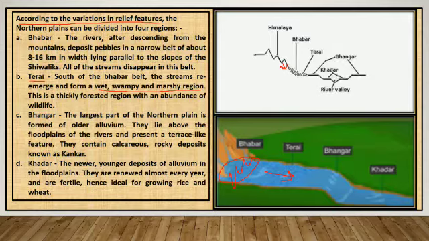Third, Bhangar. The largest part of the northern plain is formed of older alluvium. It lies above the floodplains of the rivers and presents a terrace-like feature. Here you can see in the image, a terrace-like, step-like feature. Fourth, Khadar, the new, younger deposit of alluvium in the floodplains. They are renewed almost every year and are fertile, hence ideal for growing rice and wheat.